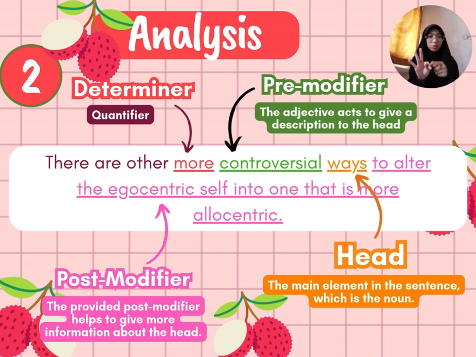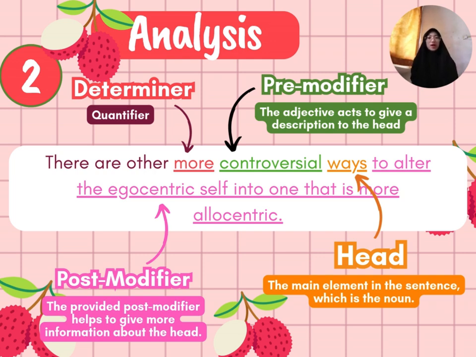In this case, "more" is the determiner, then we have "controversial", which is the pre-modifier, and then "ways" is the head of the noun phrase. The post-modifier is a bit long, which is "to alter the egocentric self into one that is more allocentric."